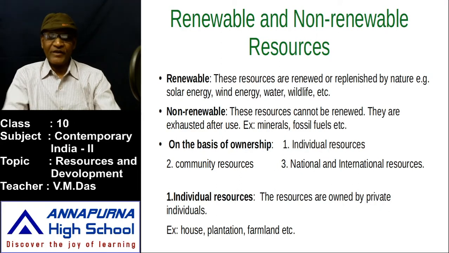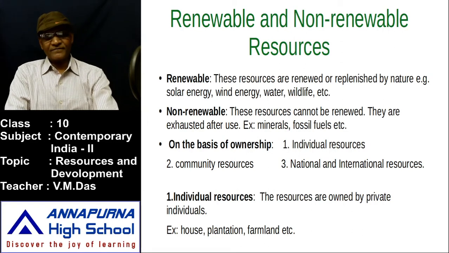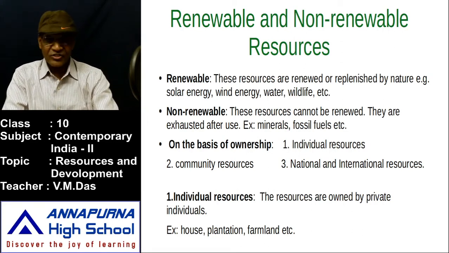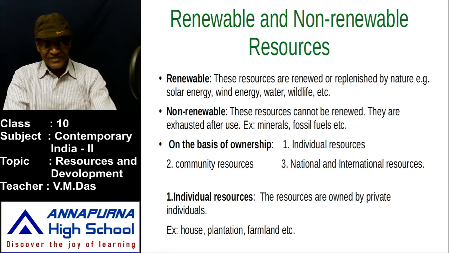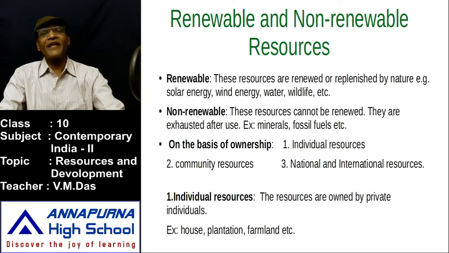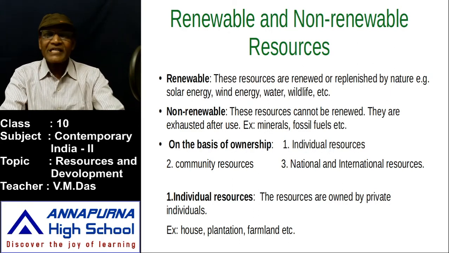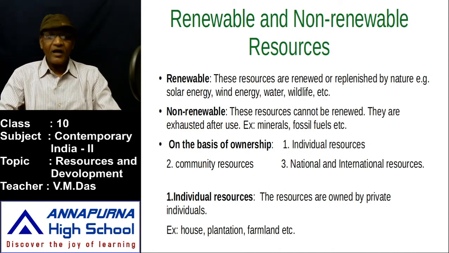We cannot get them back at all. That's why they come under non-renewable resources. We cannot reproduce or replenish them. They are exhausted one day.